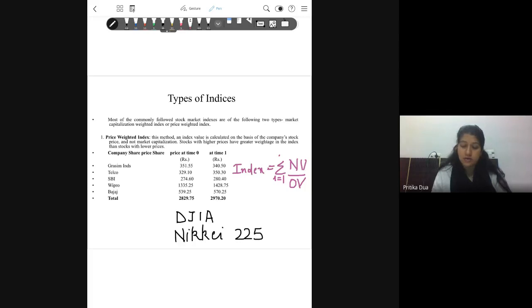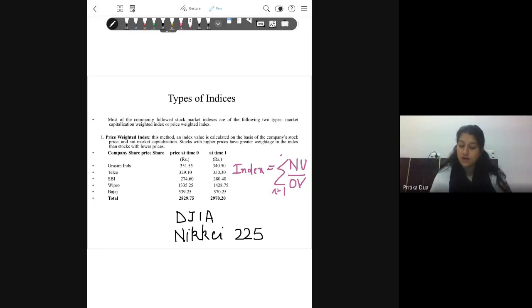And if there is any base value for the index, then that is multiplied. So I'm writing it here. If there's any base value given, then that is multiplied to this formula.